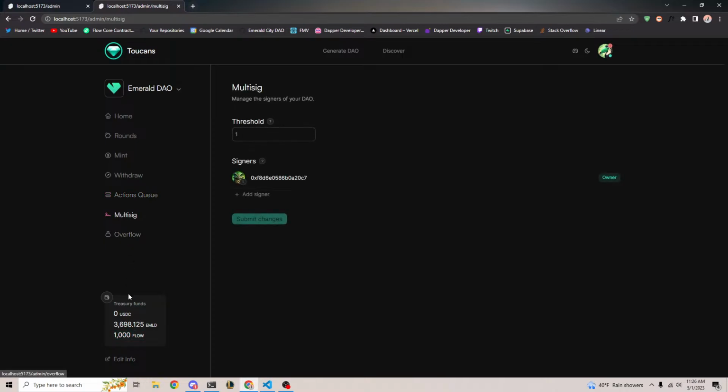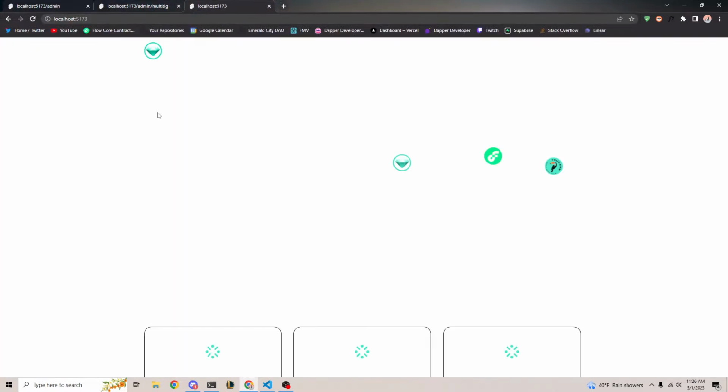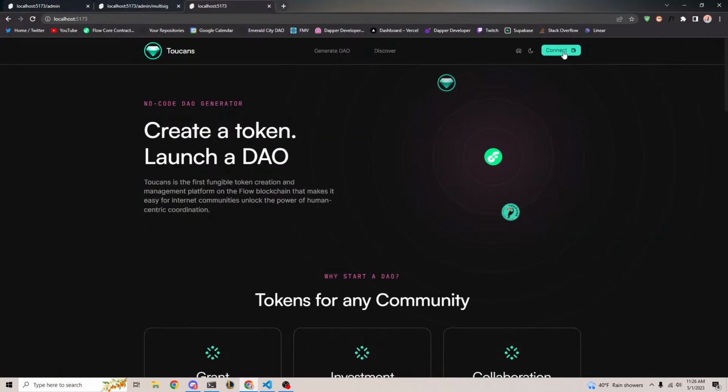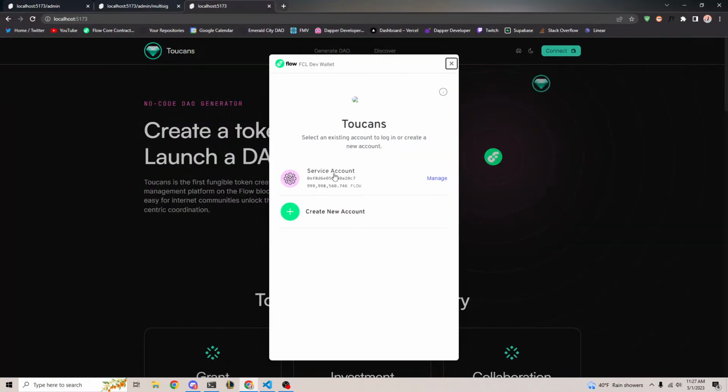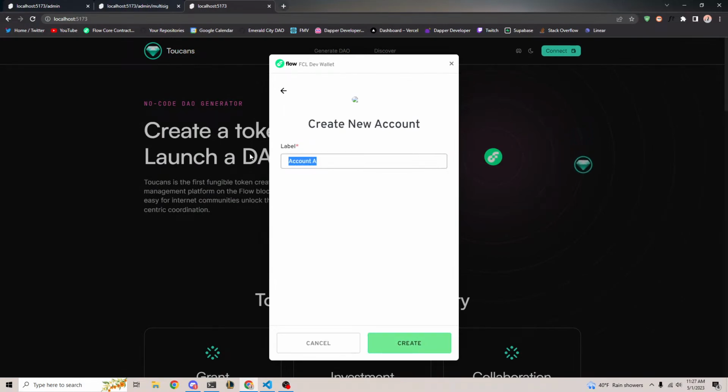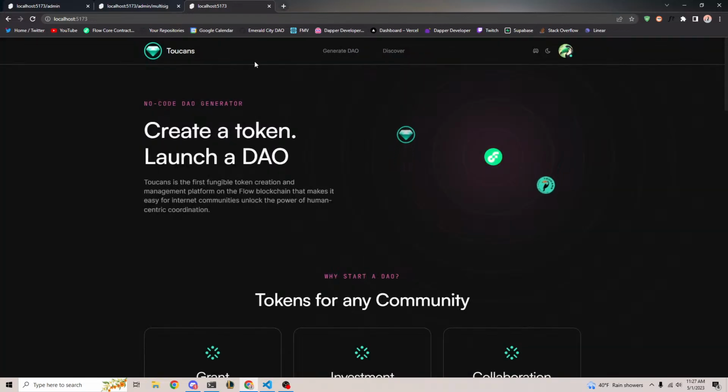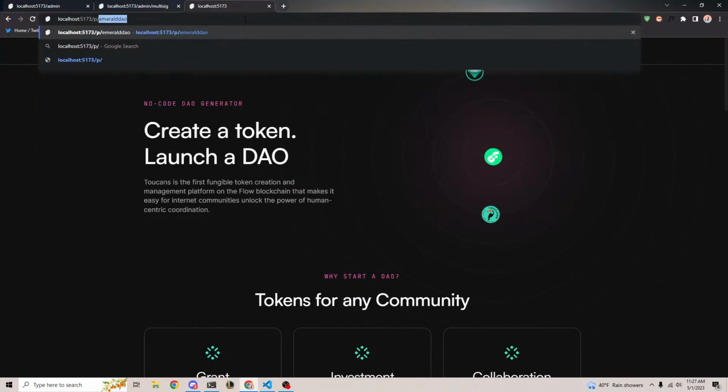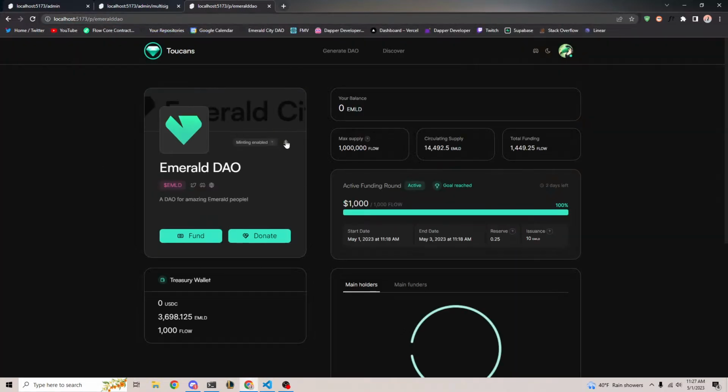All right, now let's see what happens if we try to make this a little more complicated, where we log in with a different account. We'll call this cool person, create. Now here's cool person. With cool person, we can go to /p/emerald DAO. And I'm going to turn on notifications for this DAO so that if a certain action is happening that wants me to sign, I will get notified about it. Okay, so I turn on notifications here.